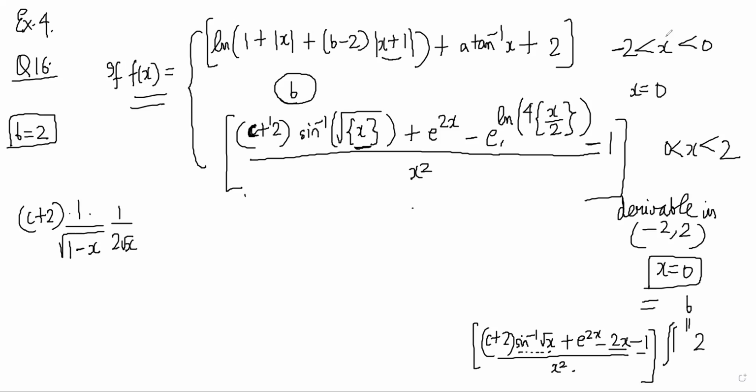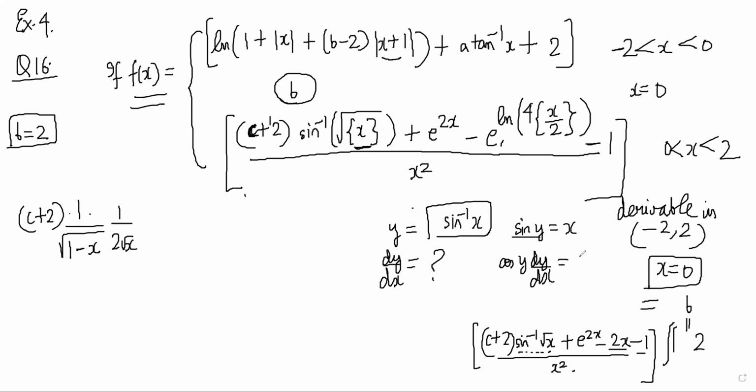How do I know sine inverse x differentiation? How do I differentiate this? We can assume it. We can write sine y is equal to x, and then differentiate here, and you say cos y dy by dx is equal to 1. And now you have dy by dx is 1 by cos y. And since sine y is equal to x, cos y is root over 1 minus x square. So this is the differentiation of sine inverse x. dy by dx is 1 by root over 1 minus x square.